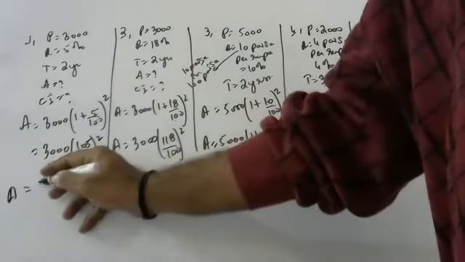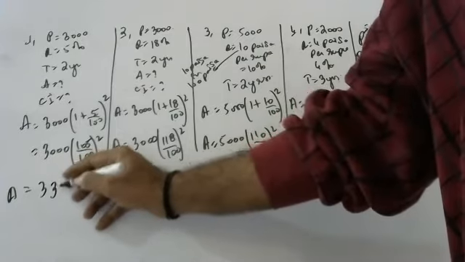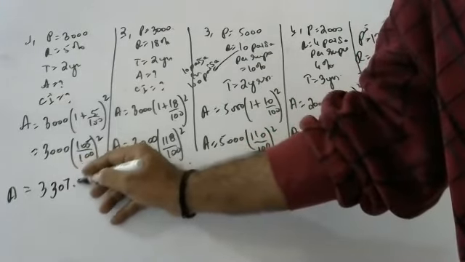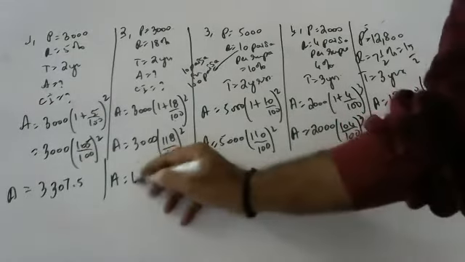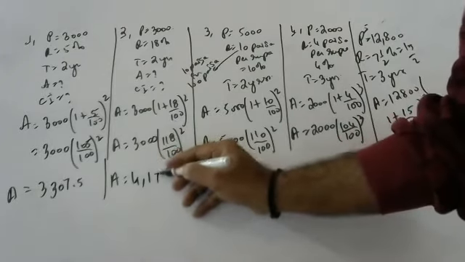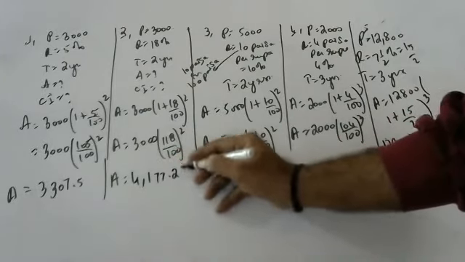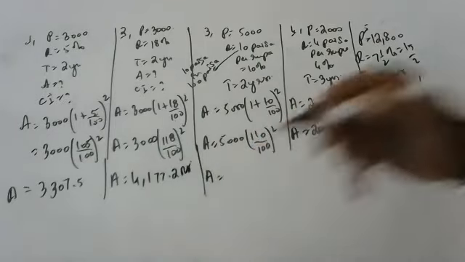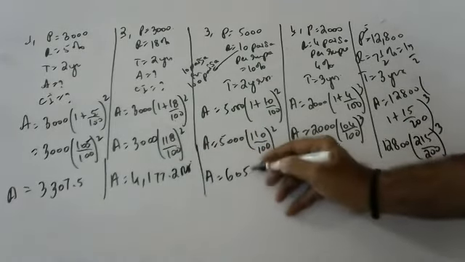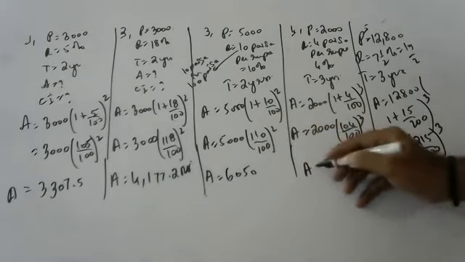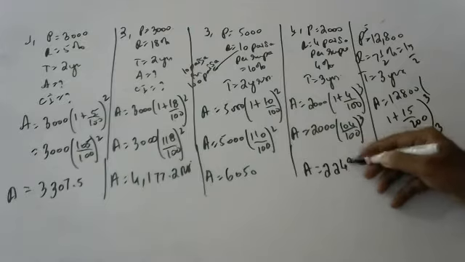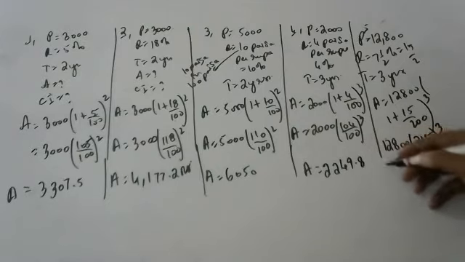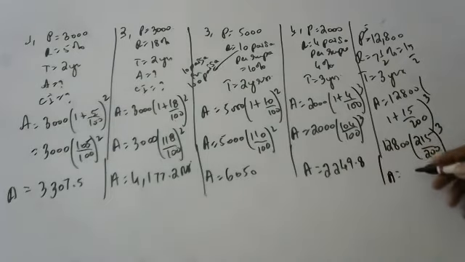3307.5. And here, 4177.2 rupees. Very good. Here 6050. That's it. Okay, this one 2249.8. Here 15,901. Hansika, are you ready now?